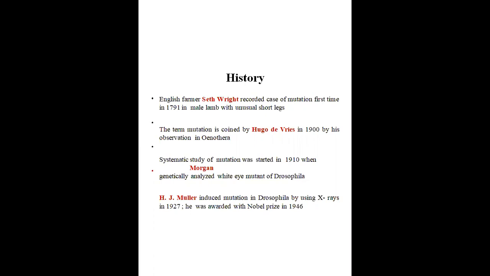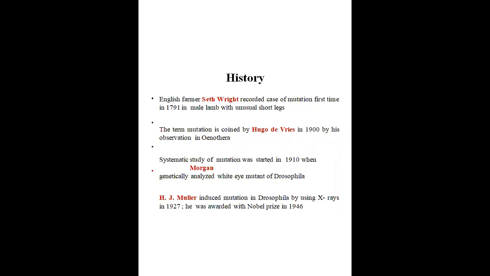Then the first scientist to coin the term mutation was Hugo de Vries. In 1900 he observed it in Oenothera, a flowering plant. He observed some changes in that plant, and he termed the changes a mutation.